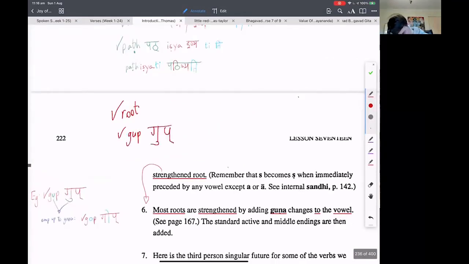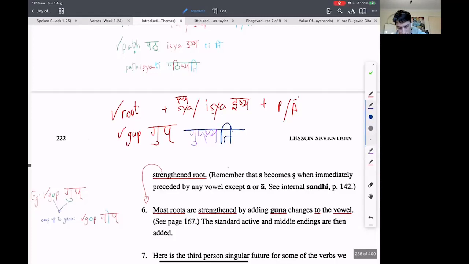Root, let's say gup. Gup means to protect. So root plus sya or isya. Please repeat this out. Sya, isya, sya, isya. Whenever we hear sya or isya in a verb, that means it is a future tense. Plus the usual parasmaipada or atmanepada ending, like ti or te. Easy. So let's apply this formula. Gup, sya, and then we'll put ti at the end. Technically it is gup-syati.